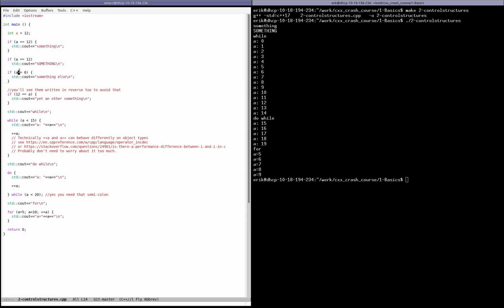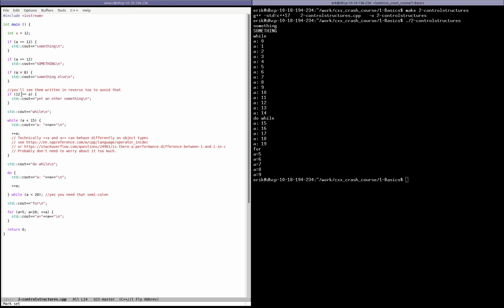Be careful that if you put only a single equal, that will not generate an error in the compiler. What that will actually do is change the value of a and give it 0. And because 0 is false, we can see that we did not enter the if statement. And the value of a has actually changed.